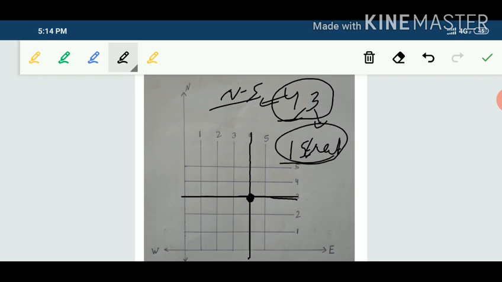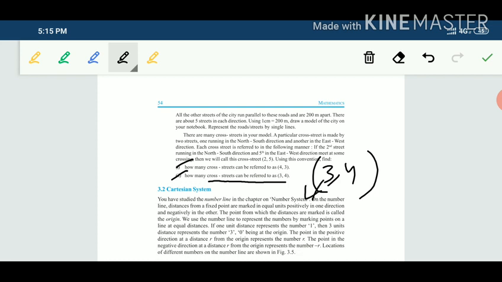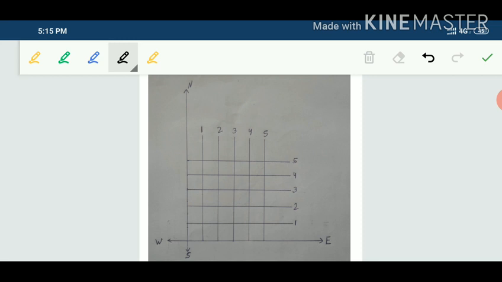is crossed each other. Second: how many cross streets can we refer to as 3 comma 4? Now 3 is the street number parallel to north-south, and 4 is the street number parallel to east-west. So street number 3 parallel to north-south: 1, 2, 3.